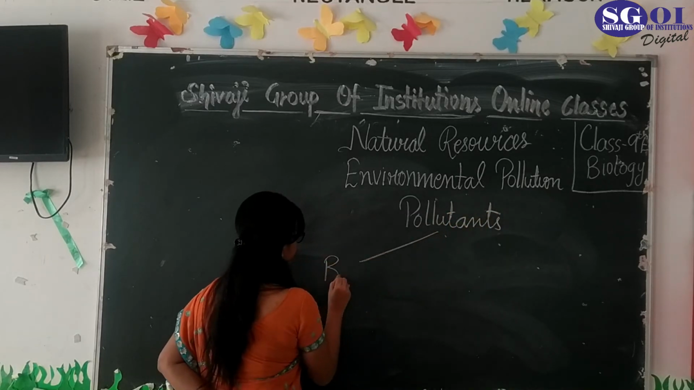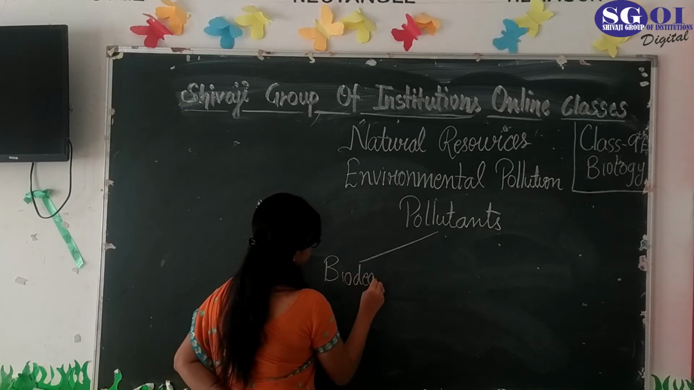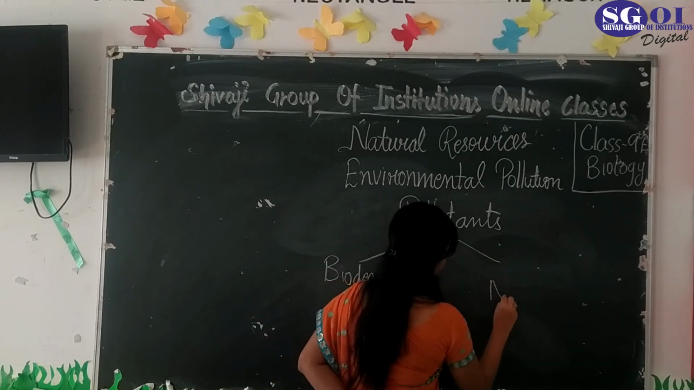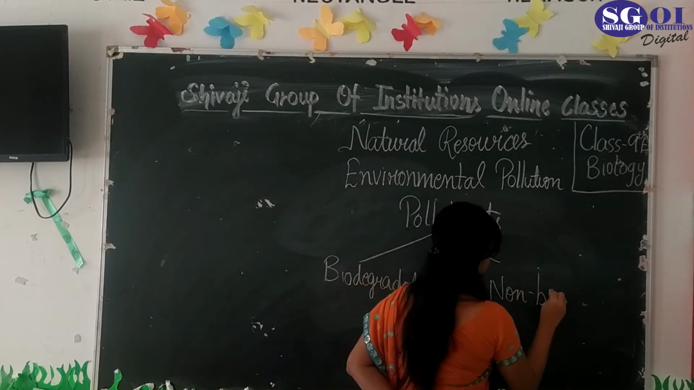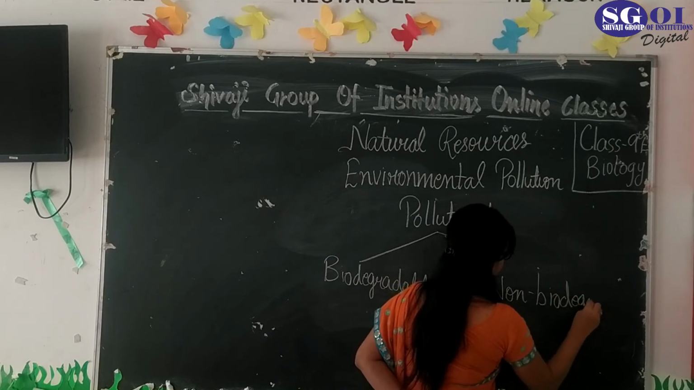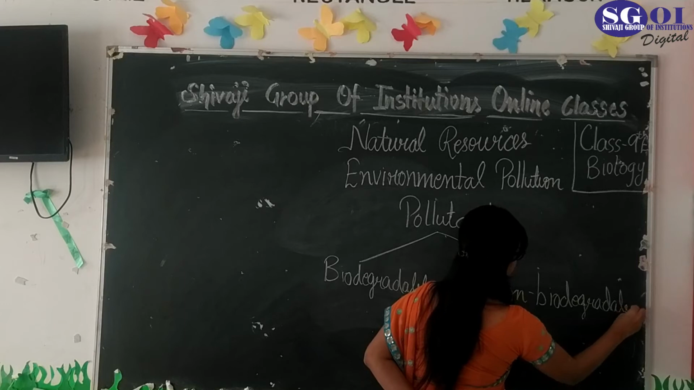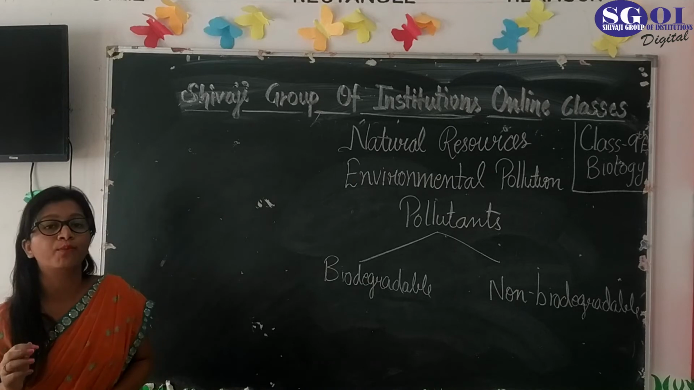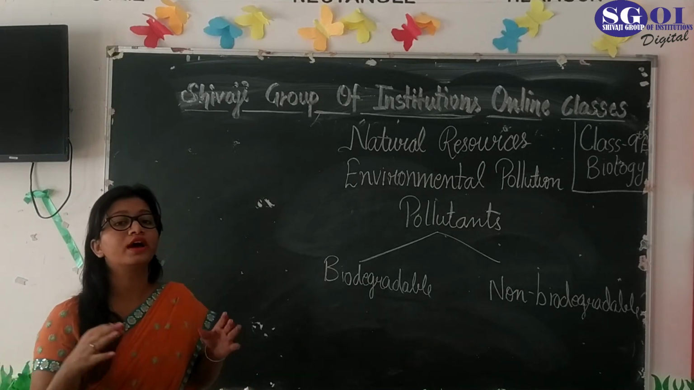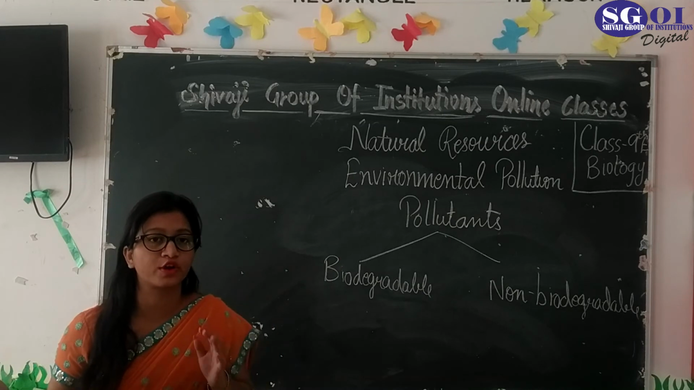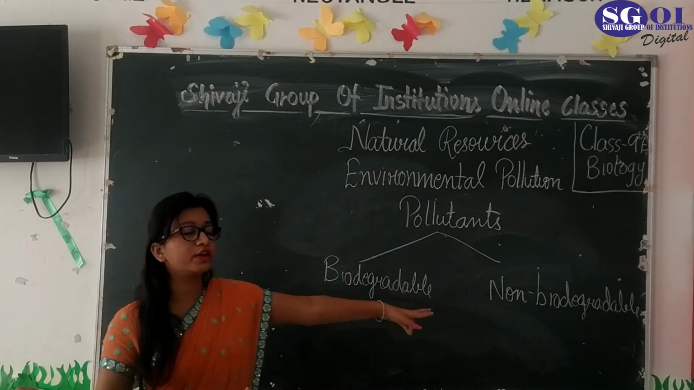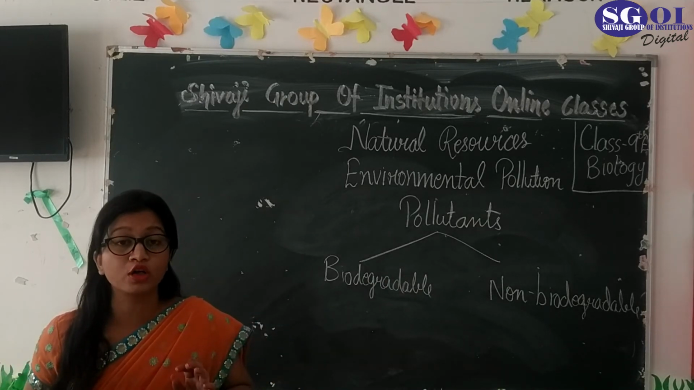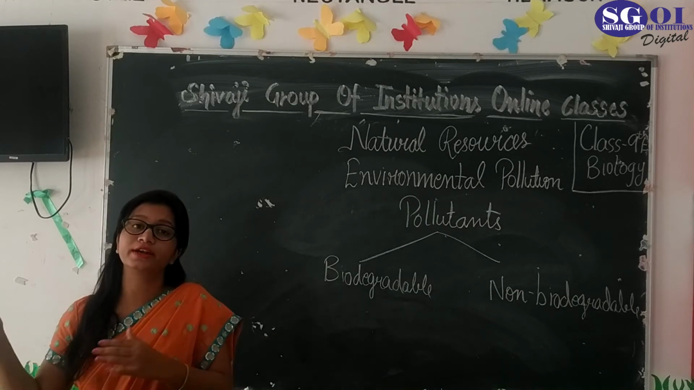The first one is biodegradable, and the second one is non-biodegradable. Biodegradable means those pollutants which get decomposed in the atmosphere and are not harmful for the atmosphere or for the welfare of human beings. But non-biodegradable pollutants are those which do not get decomposed in the air, and because of that nature gets deteriorated day by day.